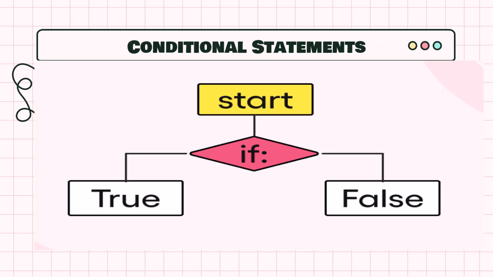The if decision control flow statement starts with the if keyword and ends with a colon. The expression in an if statement should be a Boolean expression. So it will be evaluated, and it will be either true or false. Based on that condition, it will proceed to the next flow of control.